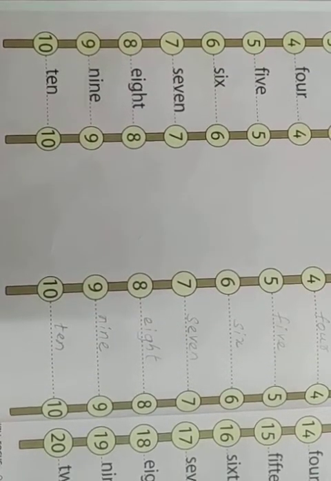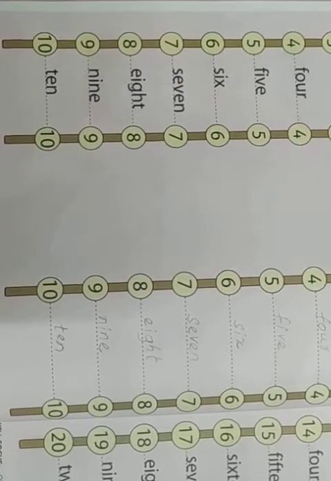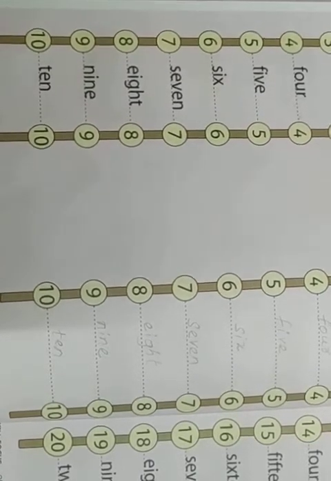I am sure that you all are familiar with number names. Okay? The same thing you need to write it here.